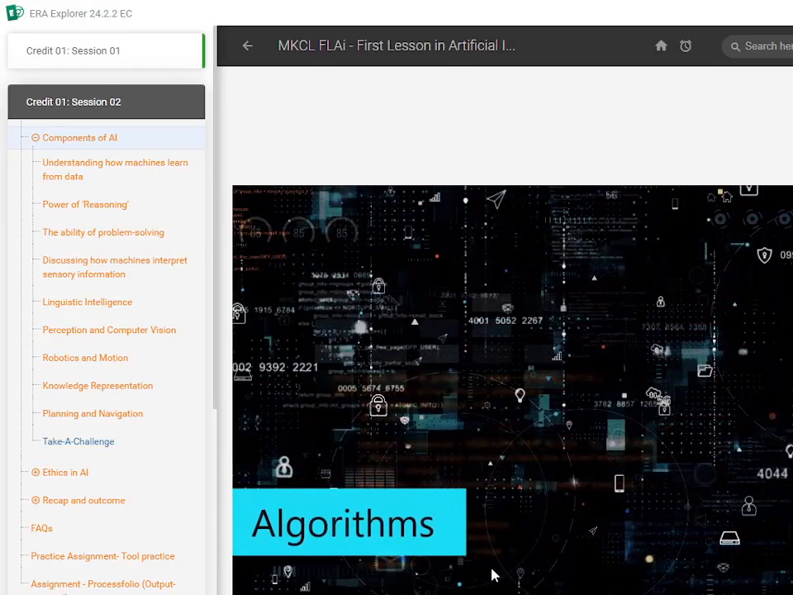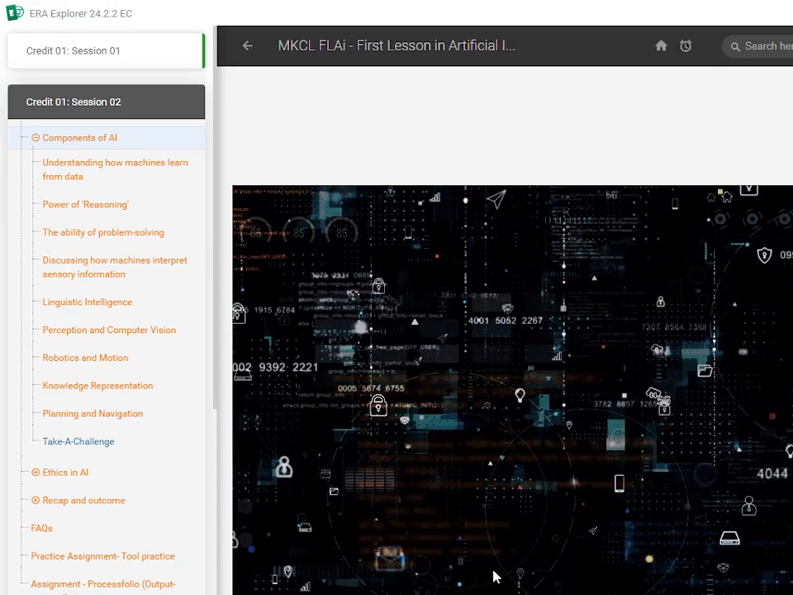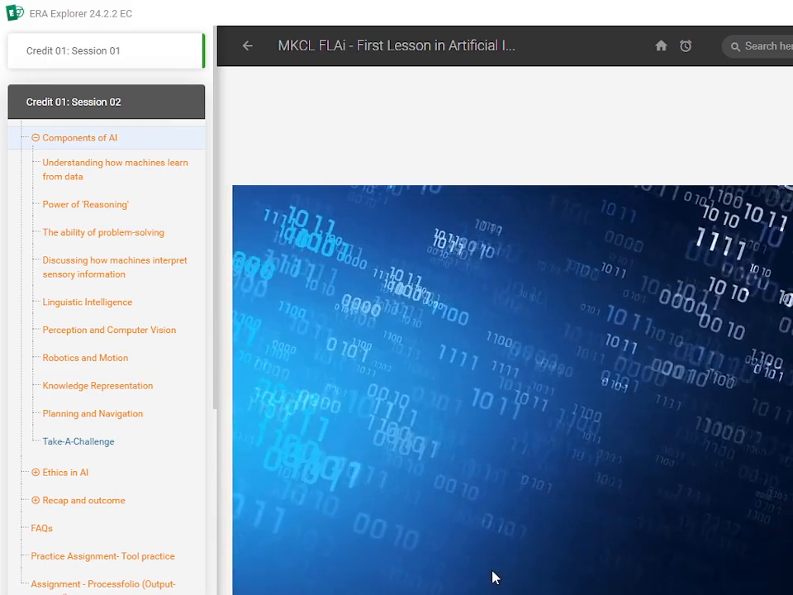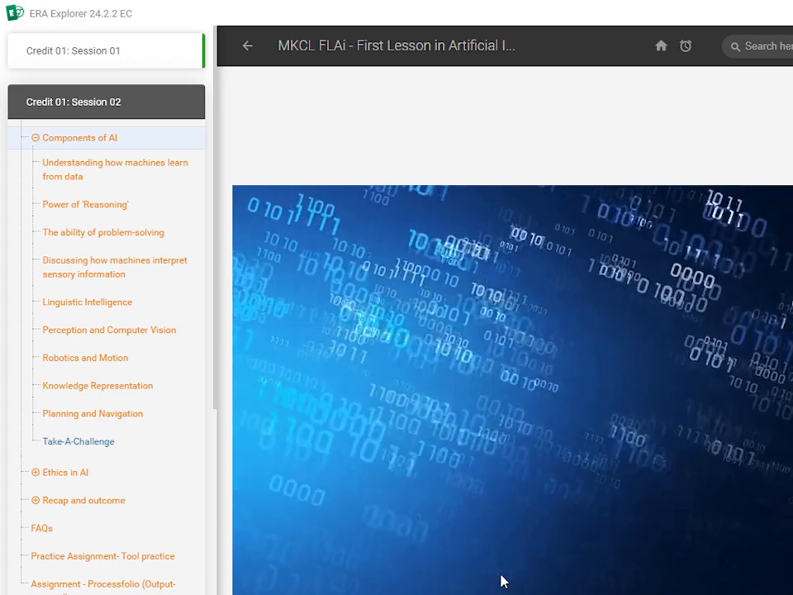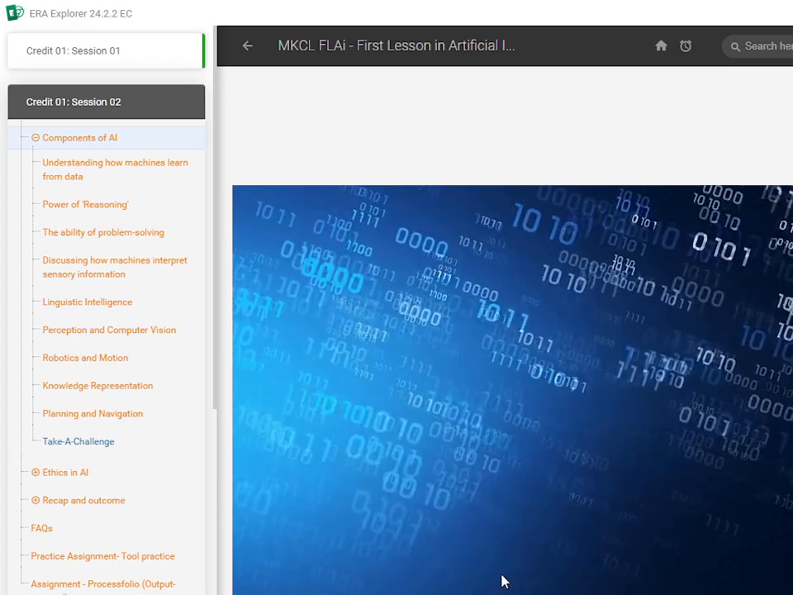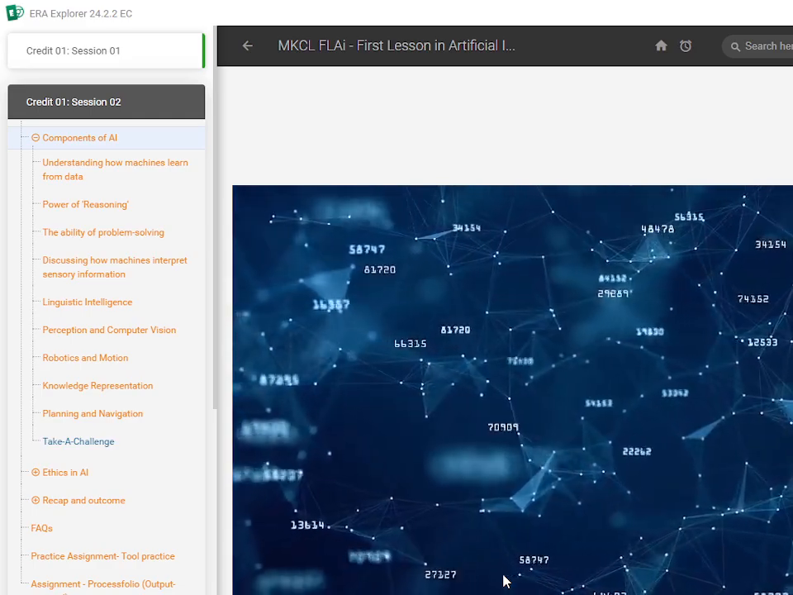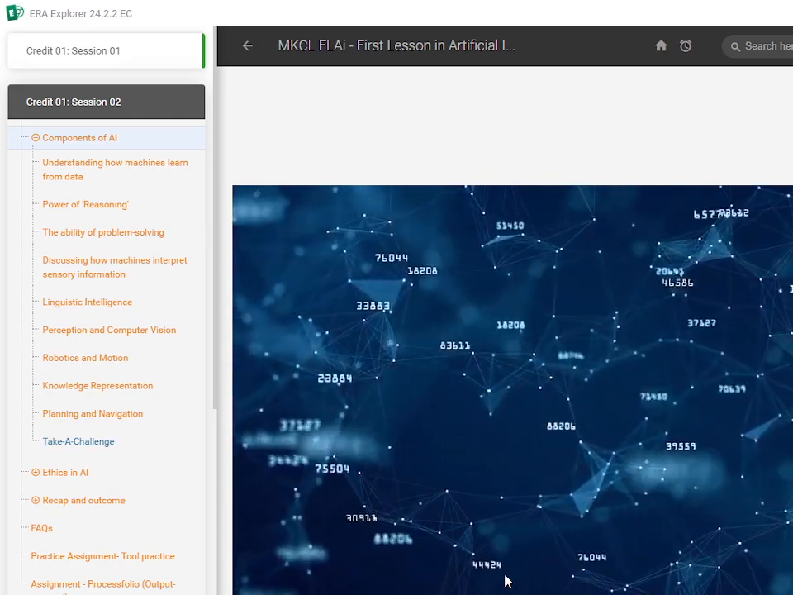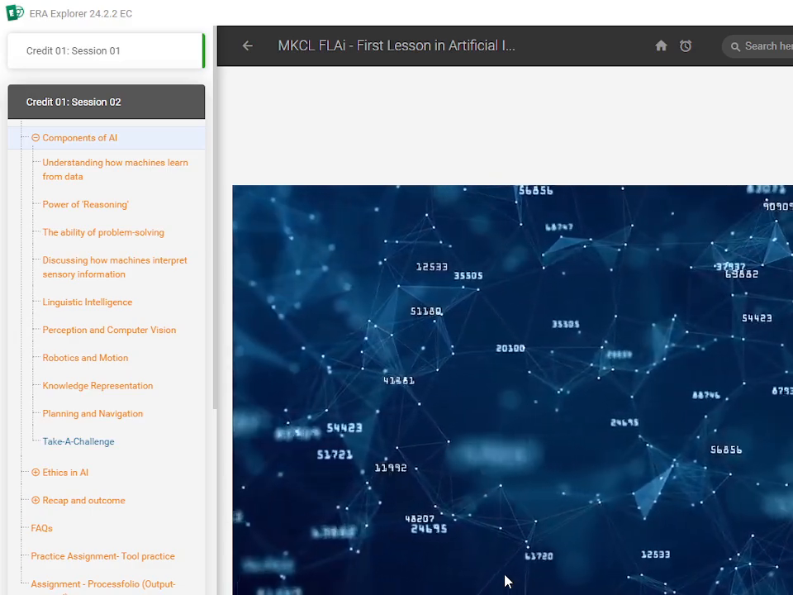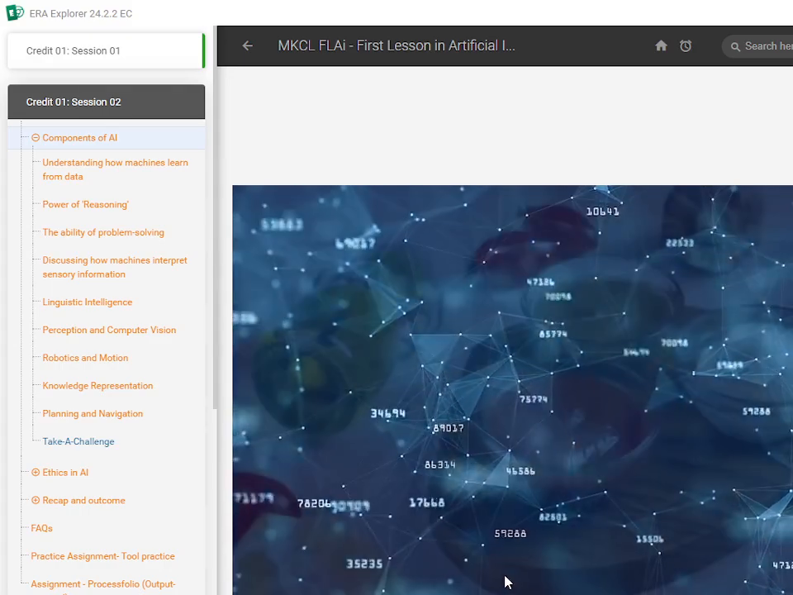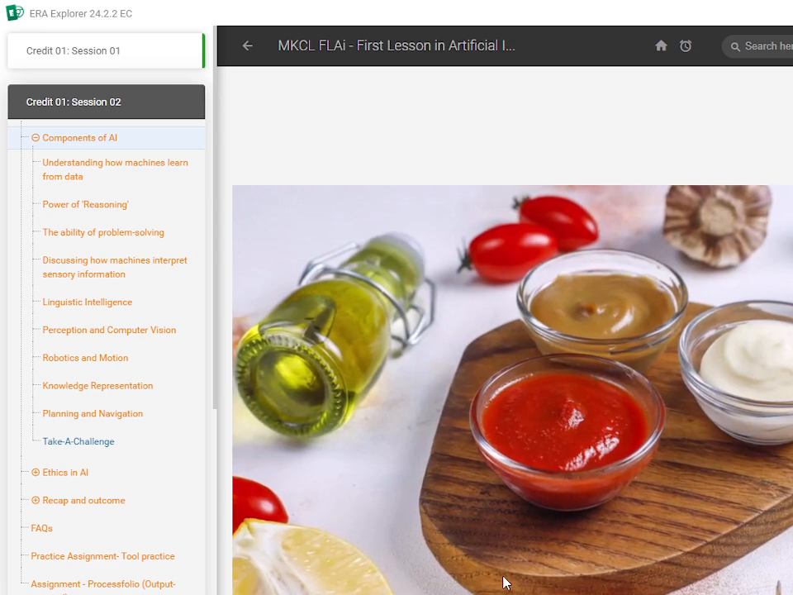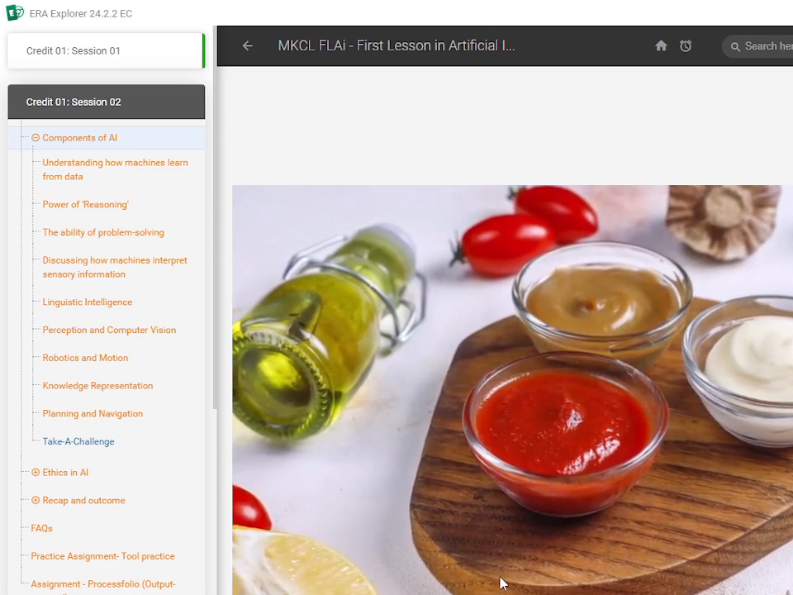Next up is the algorithms. These are like the sauce on the pizza. Algorithms are a set of instructions that tell the AI what to do with the data, just like the sauce adds flavor to the pizza. There are many types of algorithms, and each one works in a different way, just like how different sauces give different flavors to the pizza.